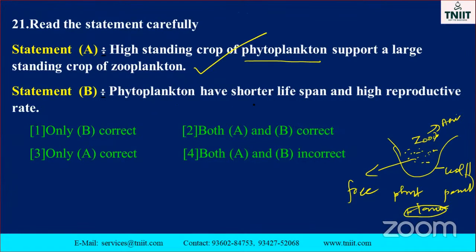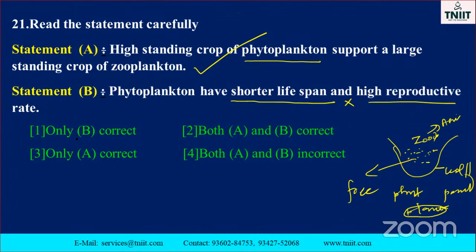Okay. The phytoplankton have a shorter lifespan and high reproductive rate. What is a shorter lifespan and high reproductivity? It is the opposite manner, so this is not a correct answer. Is it correct or not? What is the statement here? Read the statement carefully.